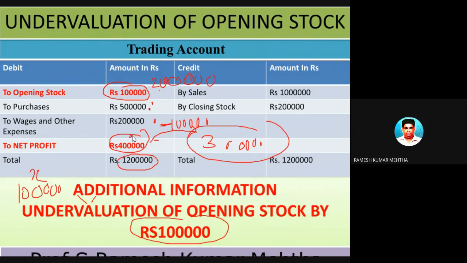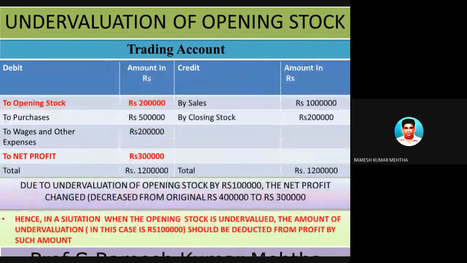This is the right profit trading account. In this case, it has been rectified by changing the opening stock from 1 lakh to 2 lakh rupees. Number two, because of this, the profit is now 3 lakh rupees. Earlier the profit was 4 lakh rupees. Now this is 3 lakh rupees.